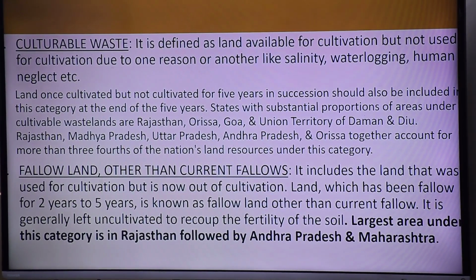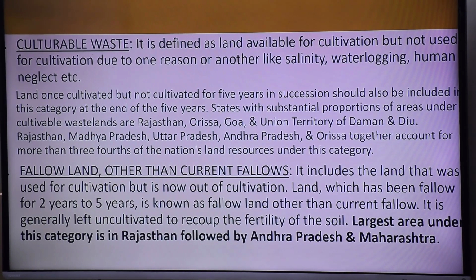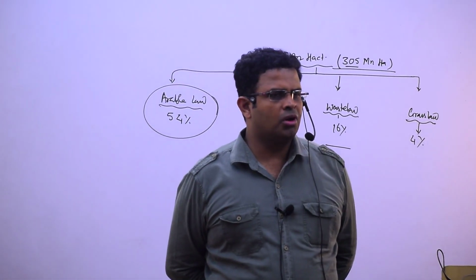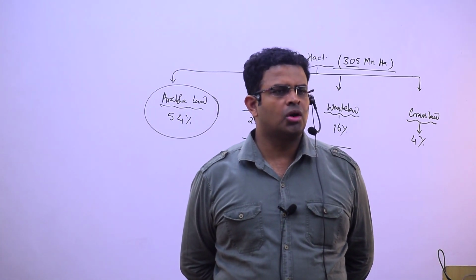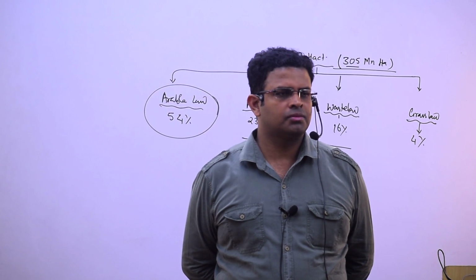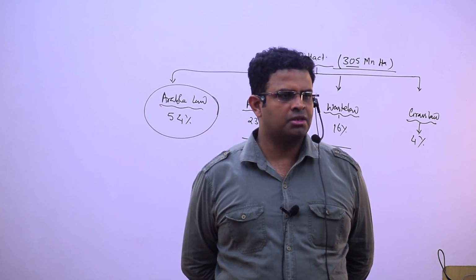Understood? It is also in a potential land. So these three: permanent pasture, miscellaneous tree crops, and then culturable wasteland. Culturable wasteland, suppose you have a land, you are in a big land lot. You are not doing agriculture on it. It is cultivable, but it is wasteland.